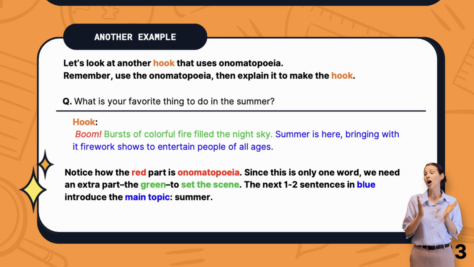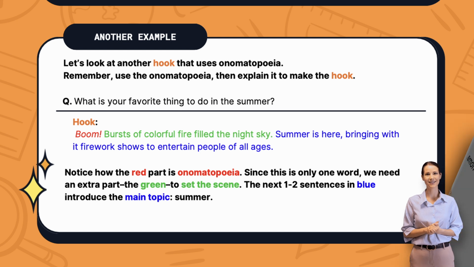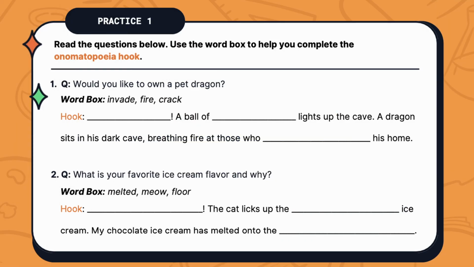Now that you know what an onomatopoeia is and how to use it to make a hook, why don't we go ahead and practice? Remember, your hooks that use onomatopoeias are always going to be more than one sentence. Now it's time to do practice 1. Read the questions below. Use the word box to help you complete the onomatopoeia hook.